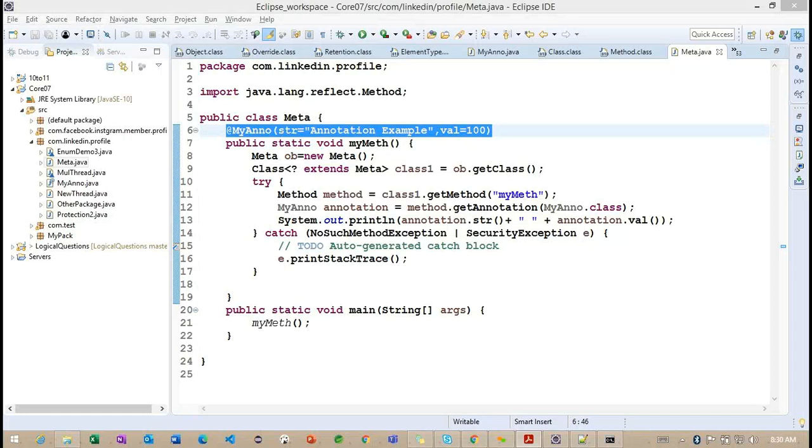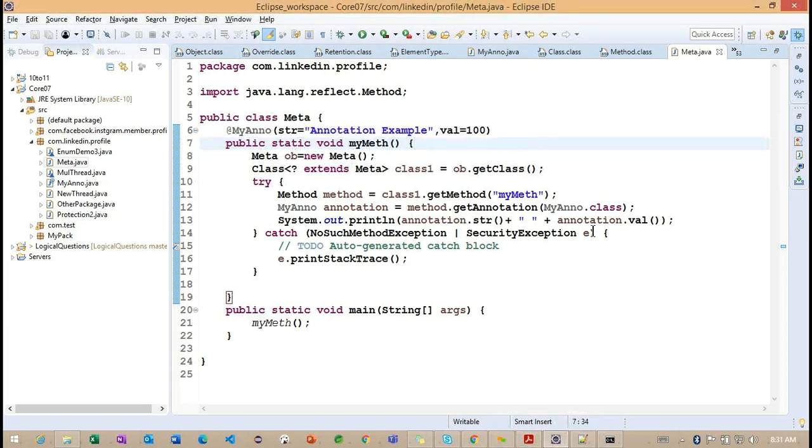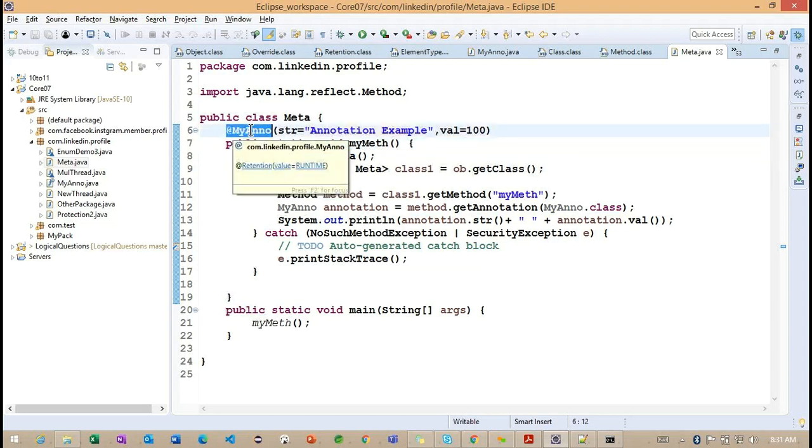Right. Any questions regarding this simple example? Okay, we don't have any here. We'll continue the same example in tomorrow's class. We need to discuss some more information regarding this annotations concept.